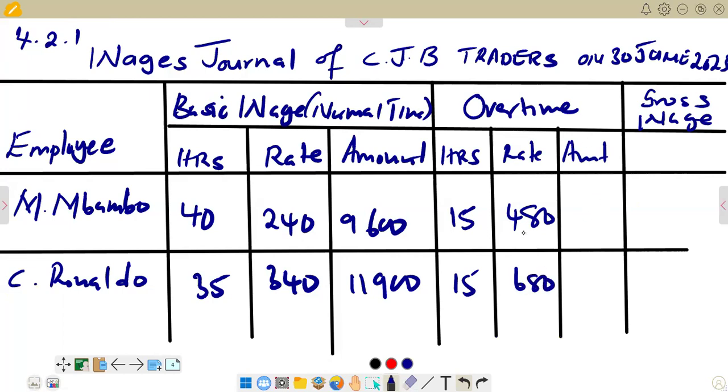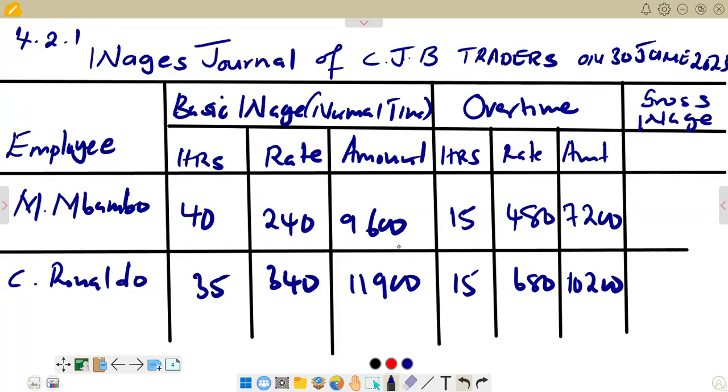Total overtime now, we are saying 15 times 480 for Mbambo, and then we get 7,200. And then for Ronaldo, we're saying 15 times 680, then we get 10,200. So this is what we have.